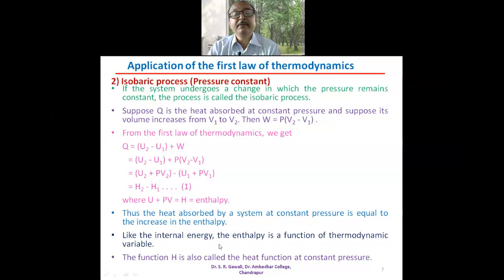Like the internal energy of the system, the enthalpy is a function of thermodynamic variable. So we have seen previously pressure, volume, temperature. These are the thermodynamic variables. In addition to that, internal energy is also a thermodynamic variable. Then enthalpy is another thermodynamic variable. The function H is also called the heat function. Enthalpy H is also called the heat function at constant pressure.